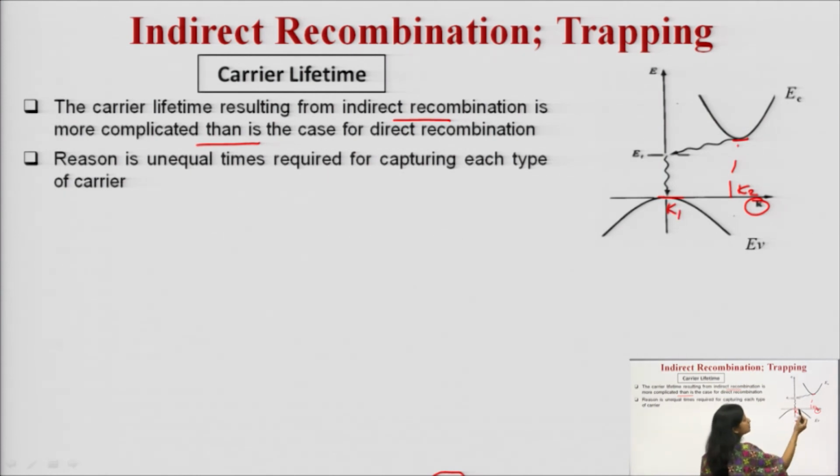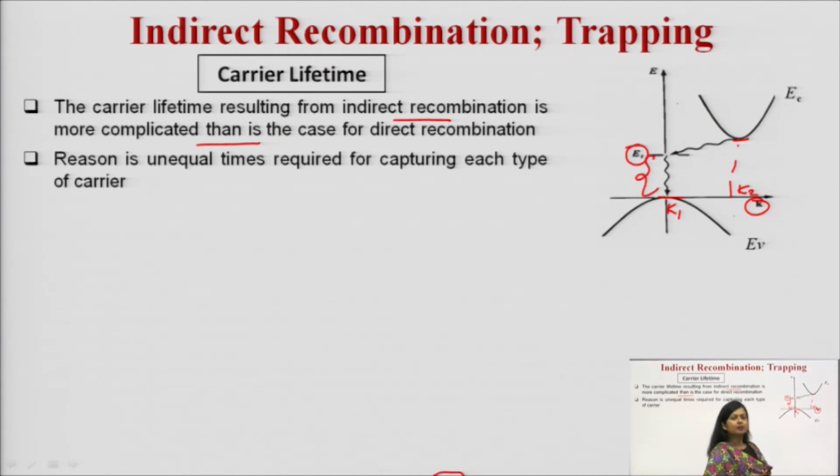So, what happens? First, the electron moves from this conduction band minima to a trapped level, meaning there will be a change in the value of k, then the electron will fall from this point to the valence band. This is how the entire operation takes place.